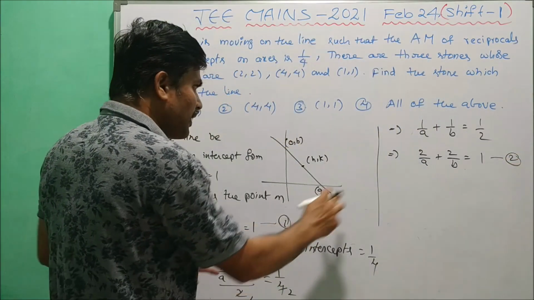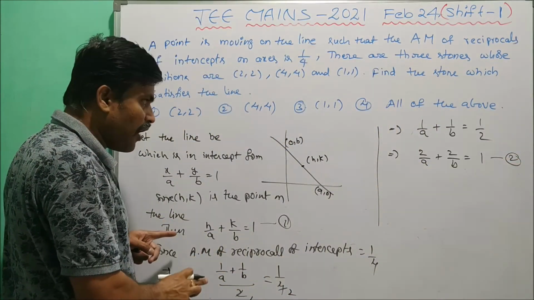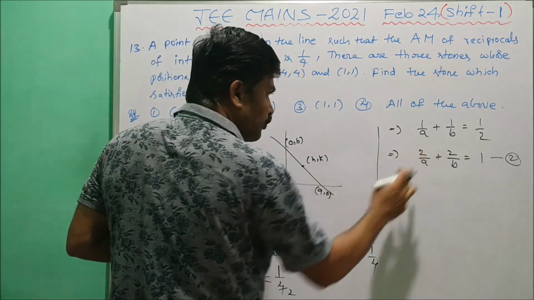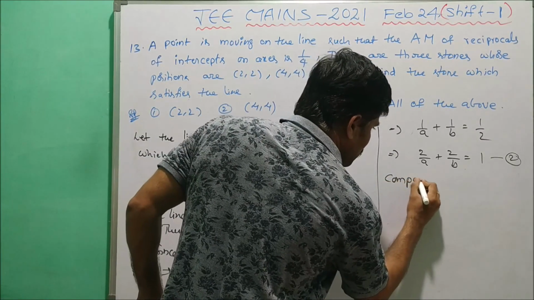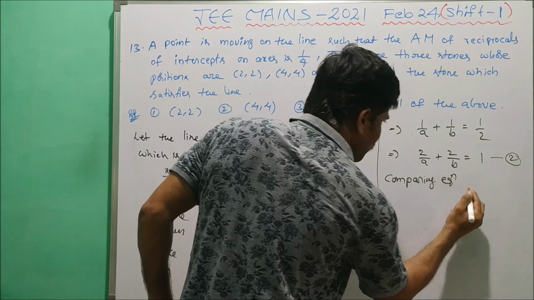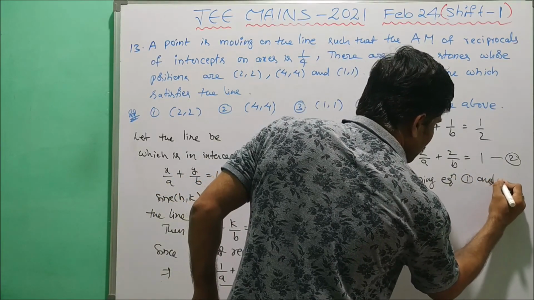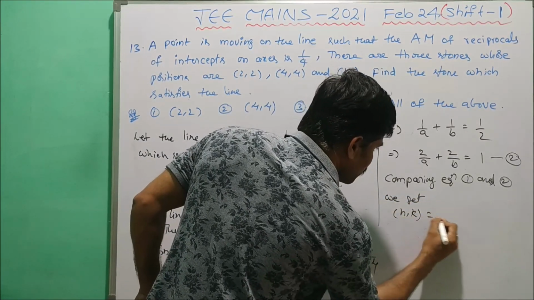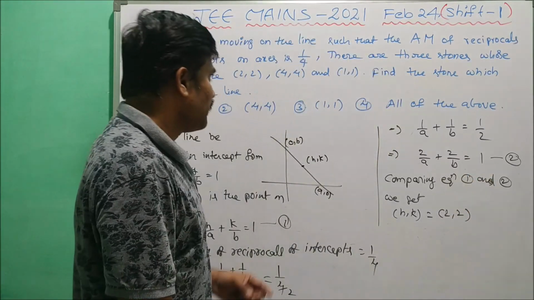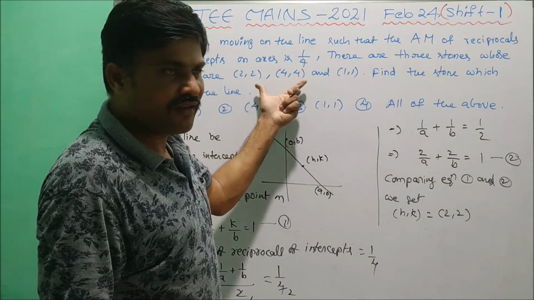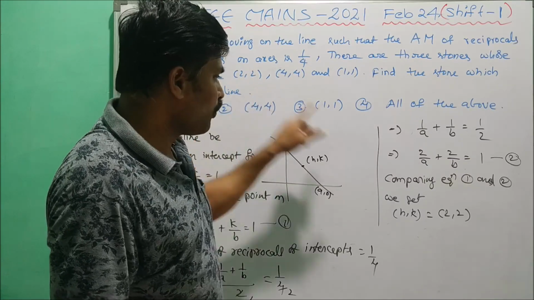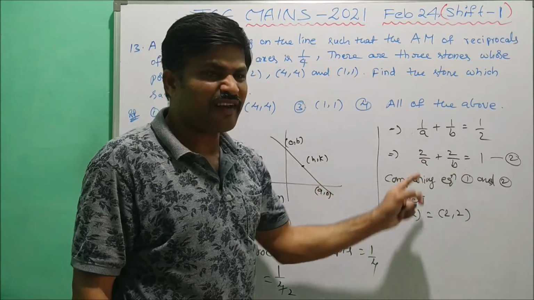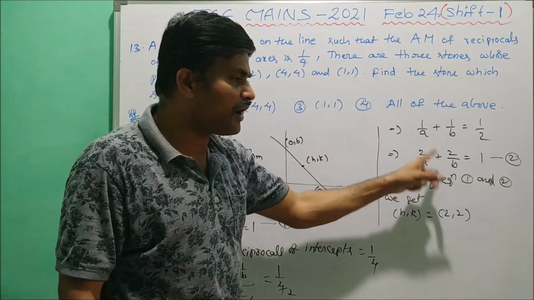Now comparing equation 1 and 2, clearly we observe the value of h can be replaced by 2, and the value of k can be replaced by 2. So comparing equations 1 and 2, we get (h, k) equals (2, 2). Now clearly in the given 3 positions, (2, 2) is the one stone position. Now (4, 4) is not there and (1, 1) is also not satisfied. (4, 4) and (1, 1) do not satisfy these two equations.